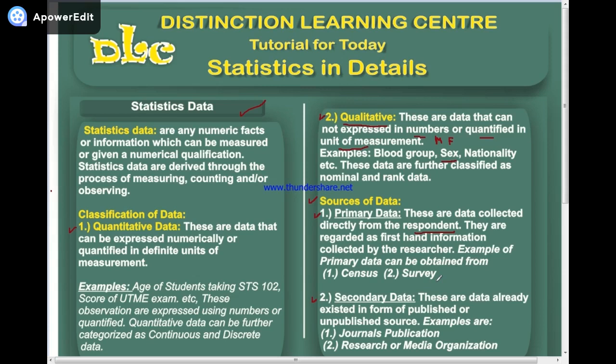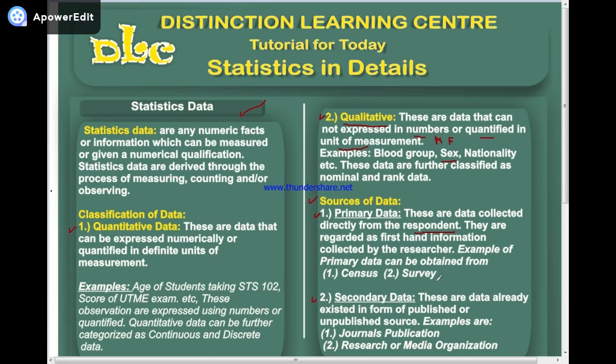Let's say for instance, in Abeokuta here, you need to go to Abeokuta Grammar School, Afro Grammar School, Reverend Kuti Memorial Grammar School. You will be counting the students by yourself, one by one, until you finish the data.